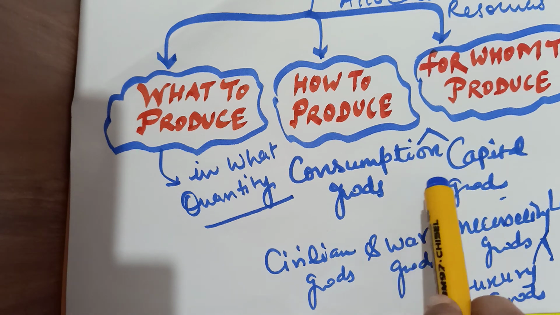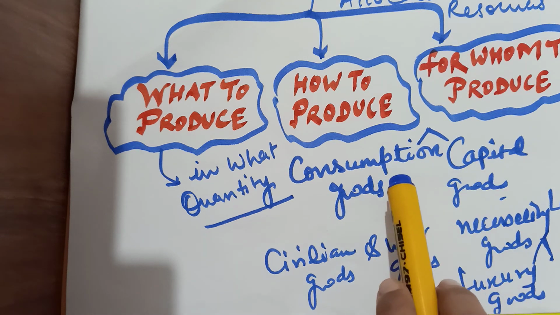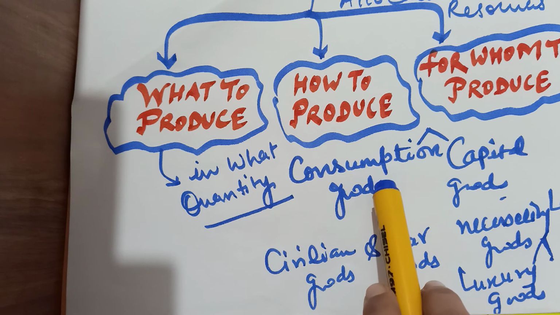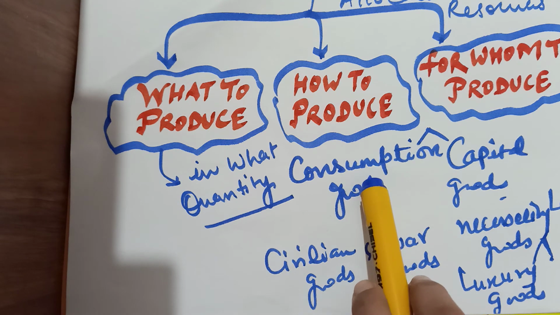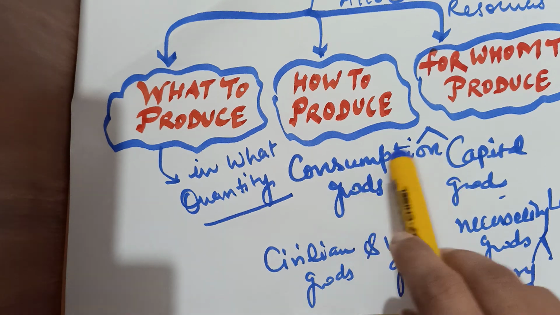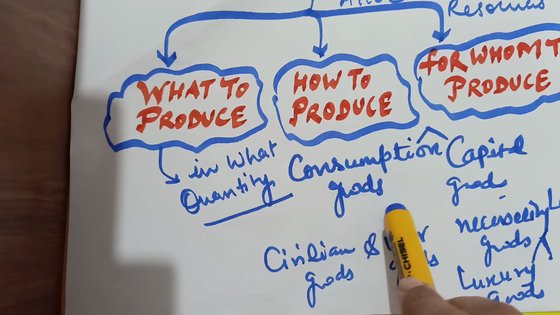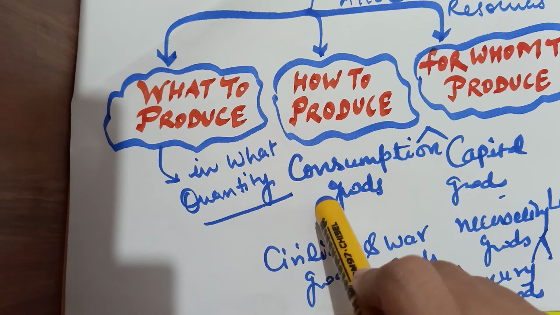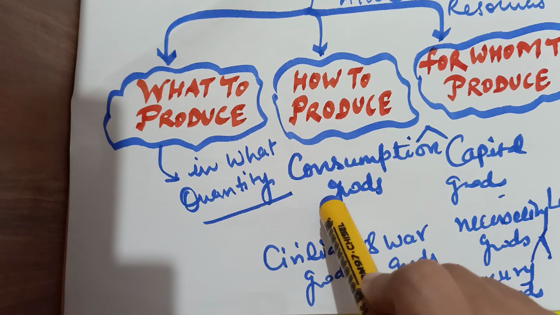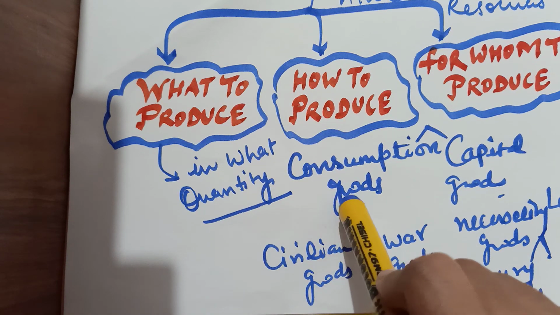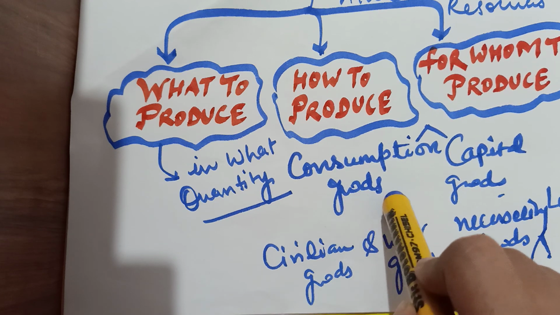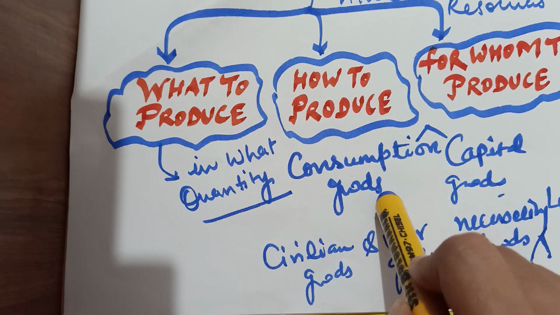That is called in economics opportunity cost. This is also known as opportunity cost. This is the beginning of the PPC curve, the production possibility curve, that you will study in the next class.